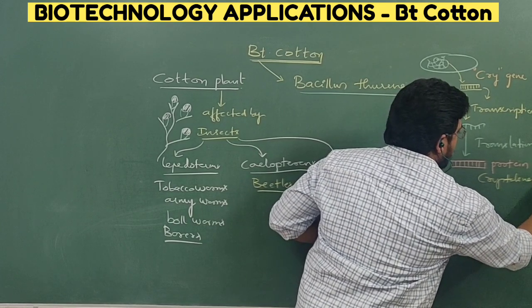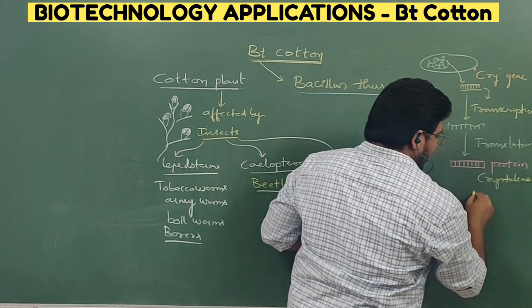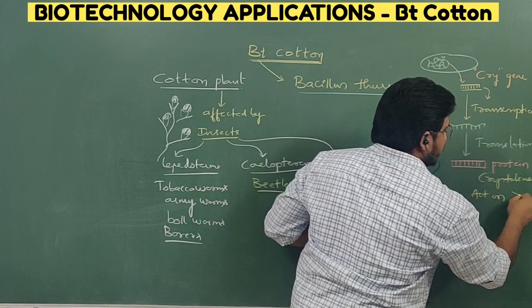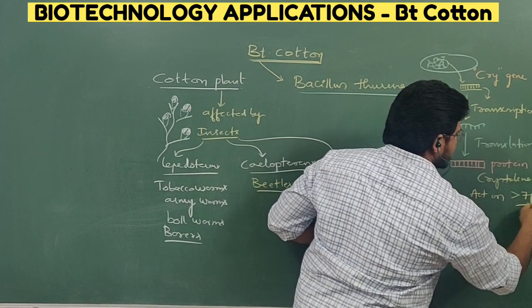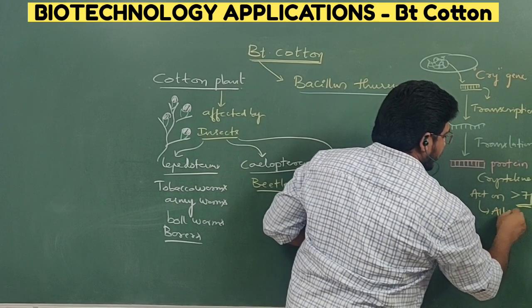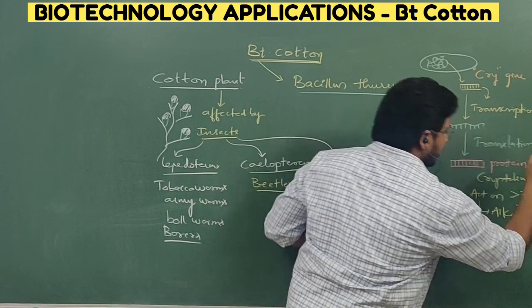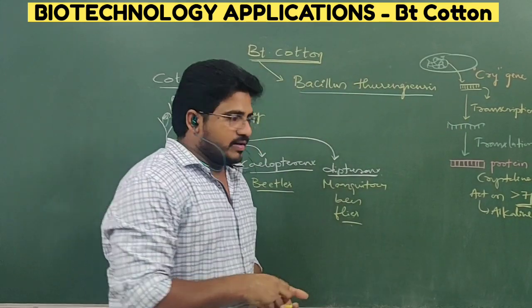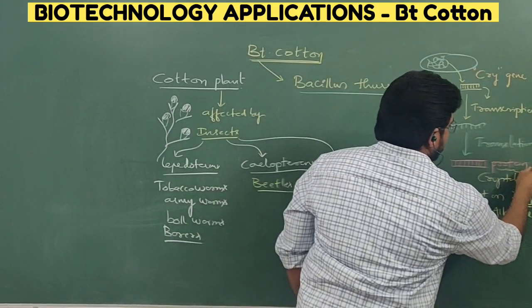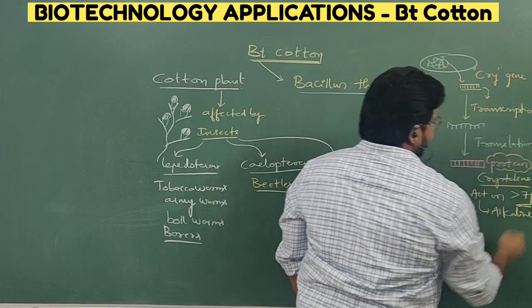Crystalline protein. And this protein acts at pH greater than 7, nothing but only in alkaline medium it will be activated. One more time I will tell you about this protein. This protein is crystalline in nature.